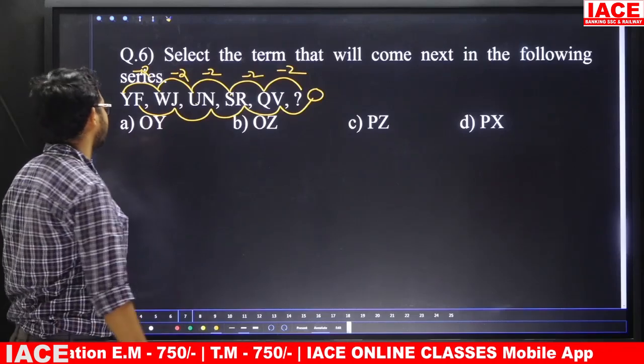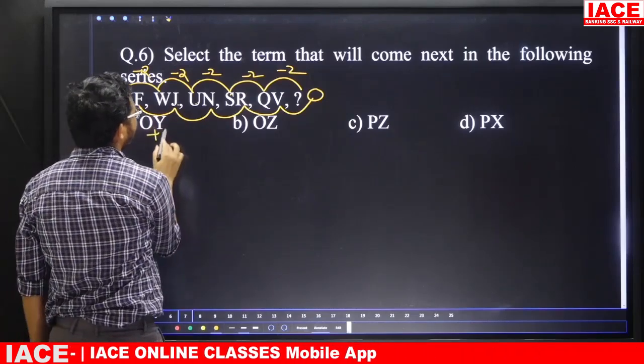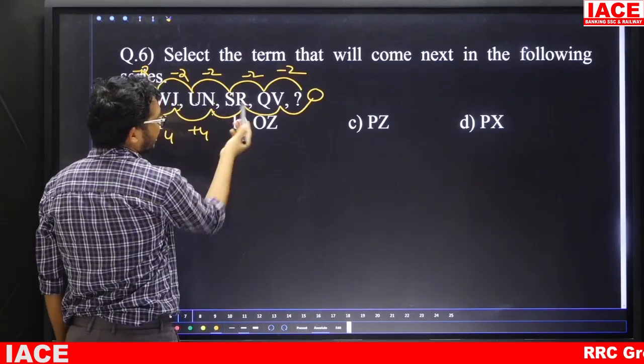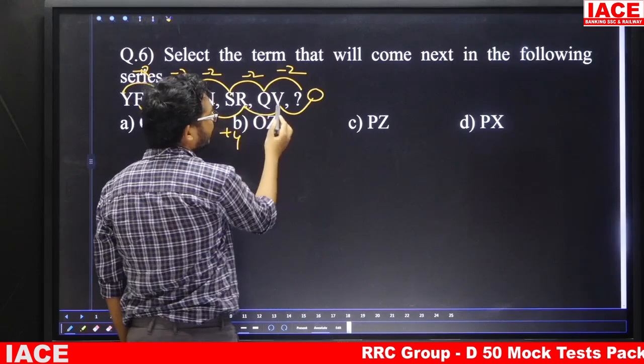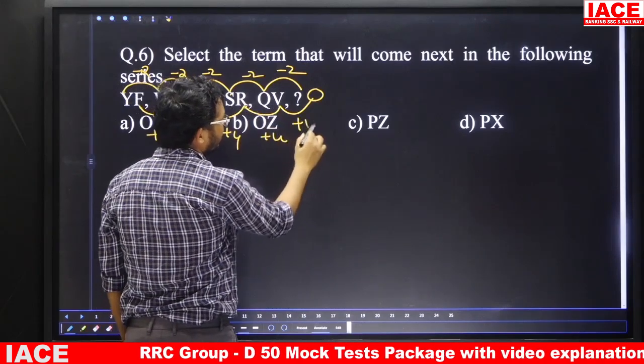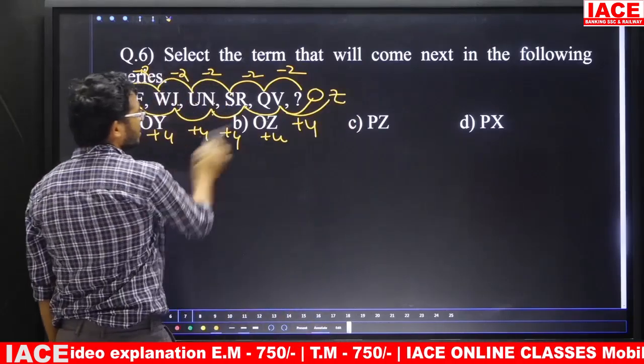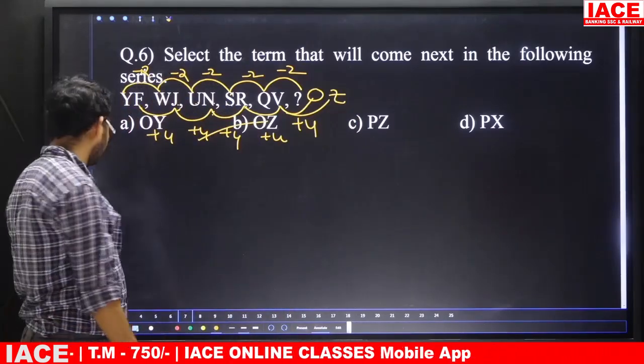Next go for the second series. F and J, the logic is +4. J and N, here +4. N and R, 14, 18. That means +4. R 18, V 22, +4. Next, V 22 plus 4 is what? 26. 26 means what here? Z. So the answer is what? OZ. Option B is the answer.